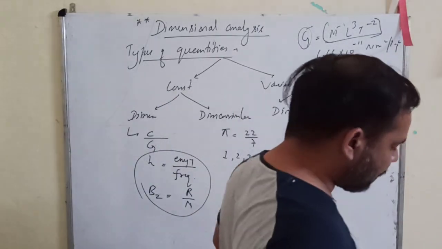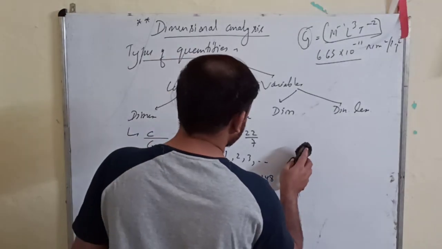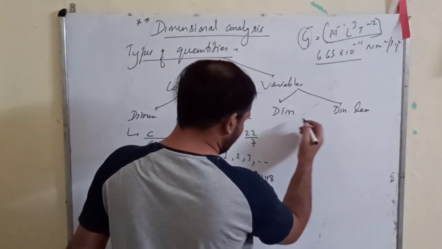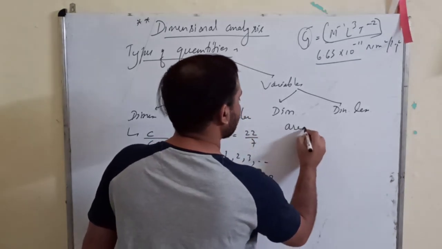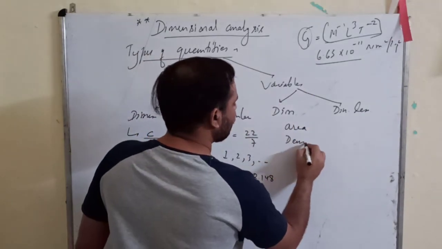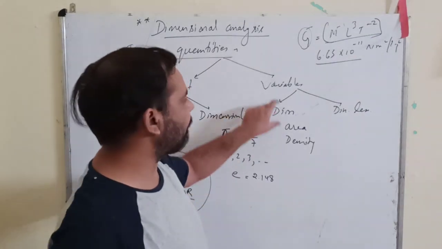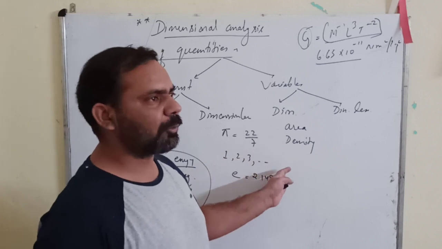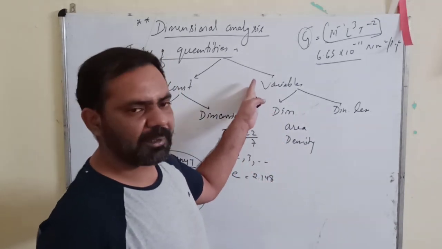Now we come to the variables. Dimensional variables, first of all. A dimensional variable can be, suppose, area. Just now we obtained so many formulas: area, density. They are variables, their value will depend upon the situation, and they have dimensions also. So area, density, force, momentum, they all are dimensional variables, right?